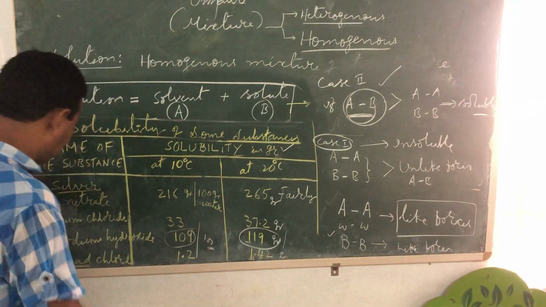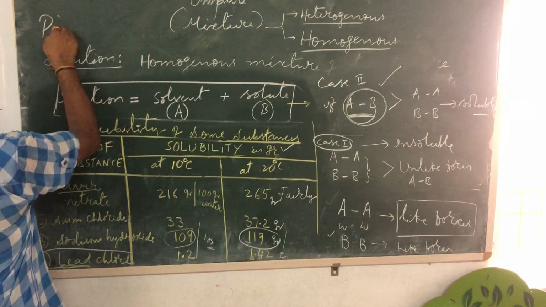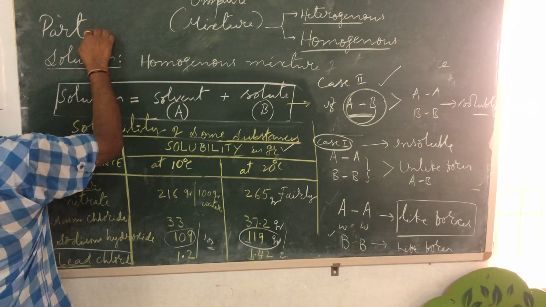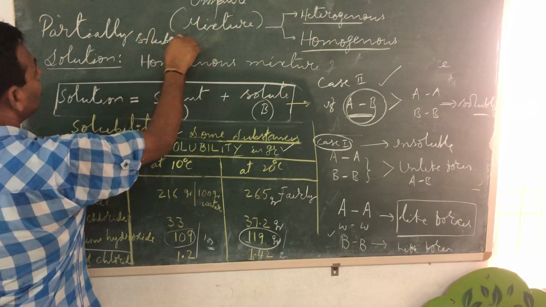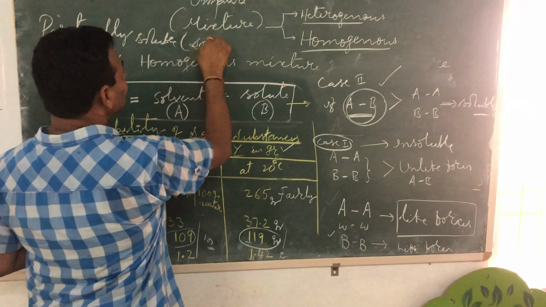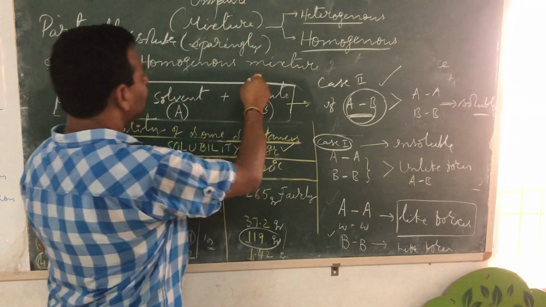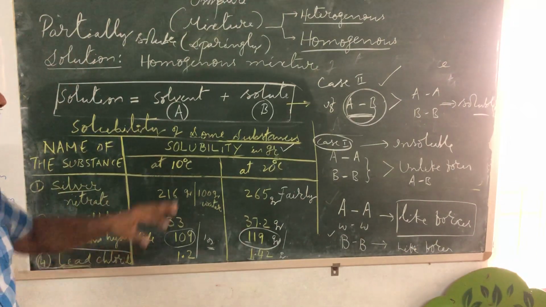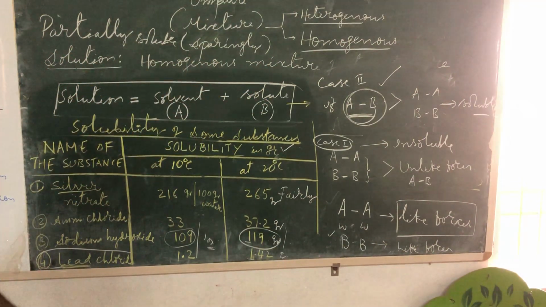Such substances are known as partially soluble. They are also known as sparingly soluble. Two terms are given: partially soluble or sparingly soluble. Remember these terms.